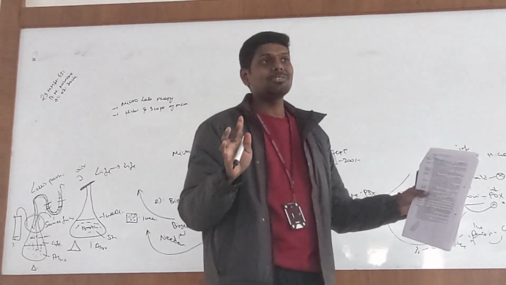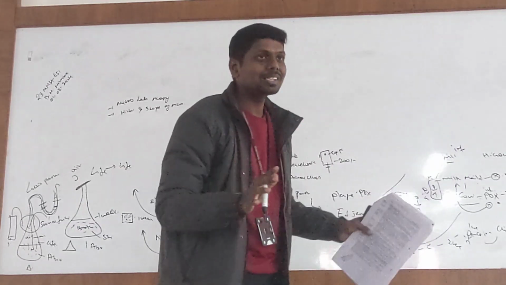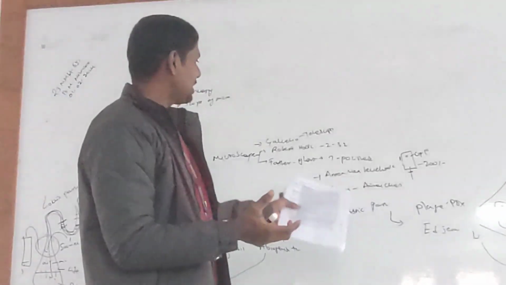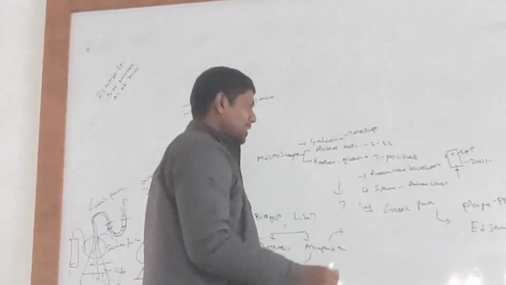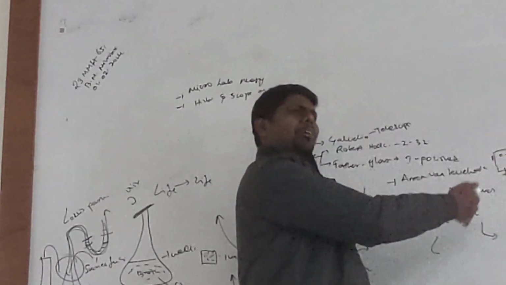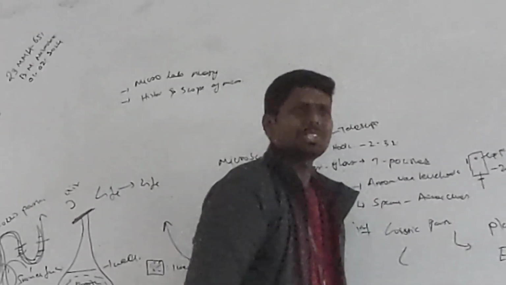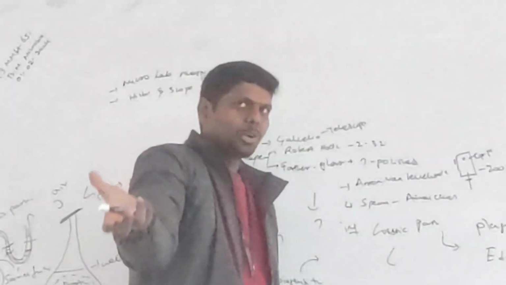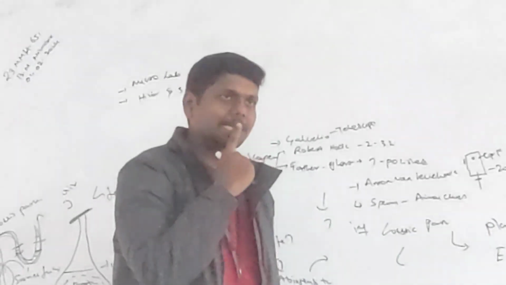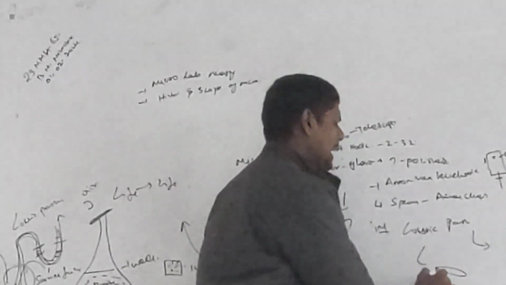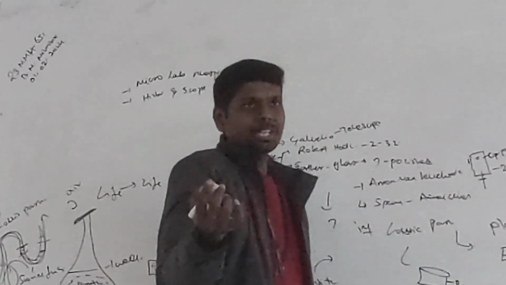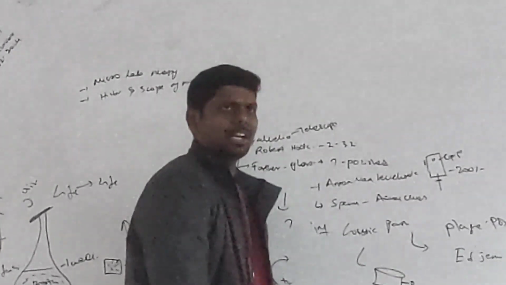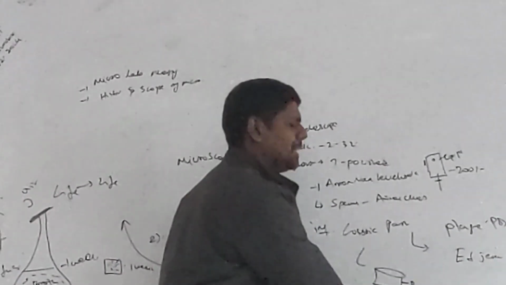See how science works? Observational studies, there is evidence, and that's how science works. Edward Jenner did this one. Then Louis Pasteur did a very interesting thing. He is always associated with milk products. Most milk gets spoiled after 1 or 2 days. He said, maybe the milk has some bacteria, I don't know what it is. Let me heat the milk to around 52 degrees centigrade for just 15 to 30 minutes.